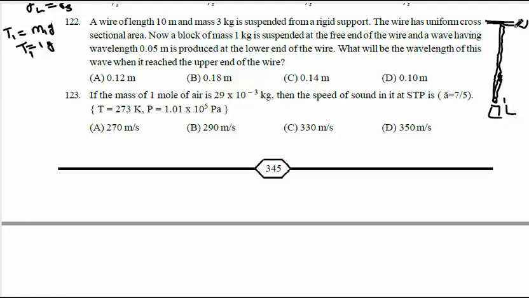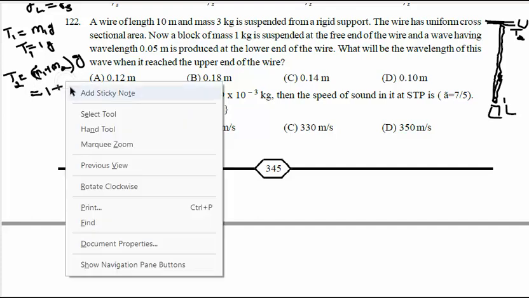Now, what is the tension at the upper end? Tension at the upper end is denoted as T2. So I will write T2 as follows: the tension at the upper end will be due to the mass of the string as well as the mass of the block. The mass of the block is M1, plus the mass of the string M2, into g. So M1 is 1 kg plus M2 is 3 kg.